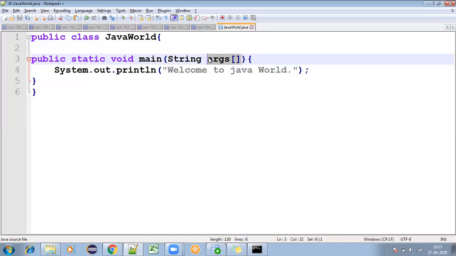So public static void main String args means this main method is expecting arguments in the form of an array. Instead of args you can give anything, like arg, or any name. But this public static void main method should be there in your classes. Why? That I will discuss in the next classes.